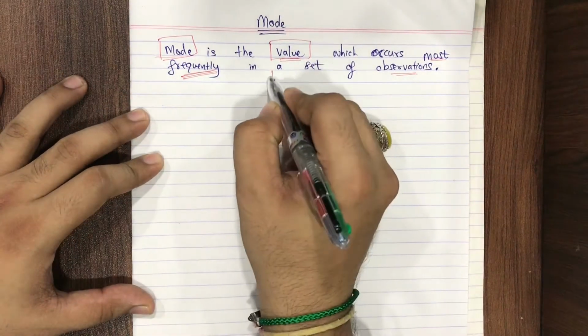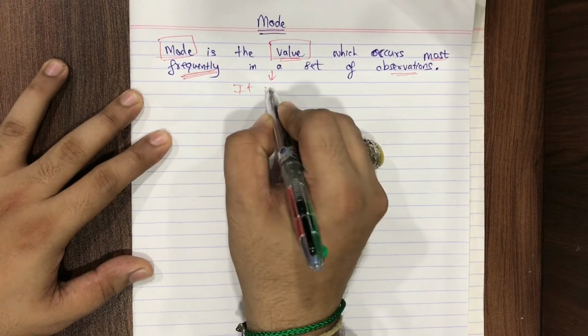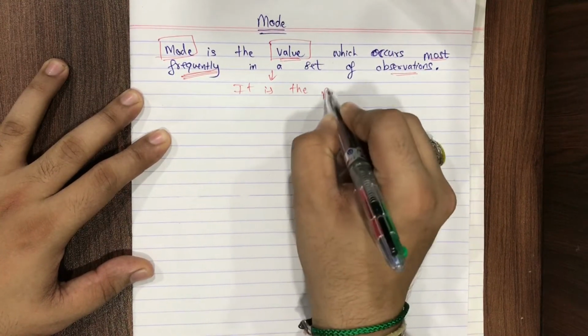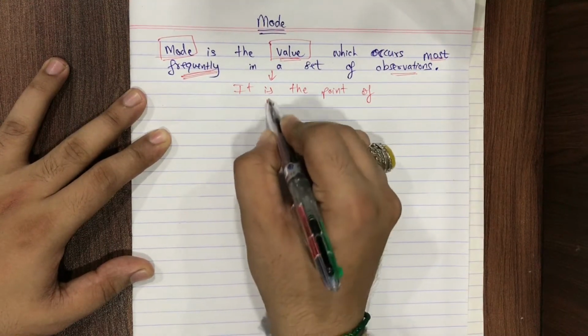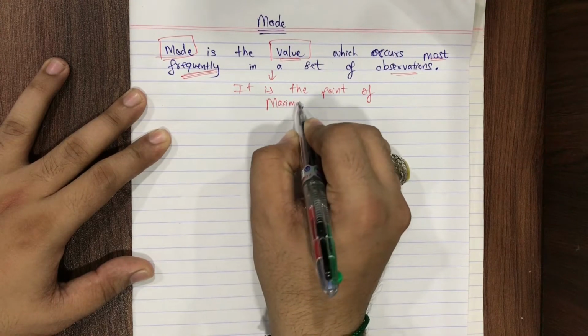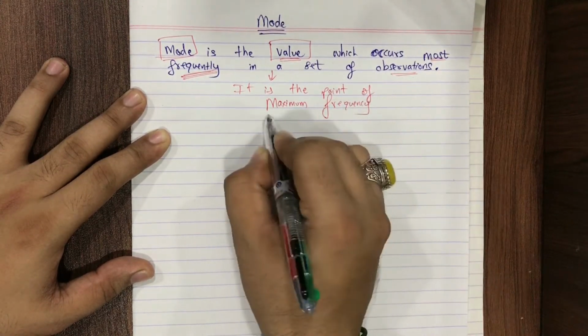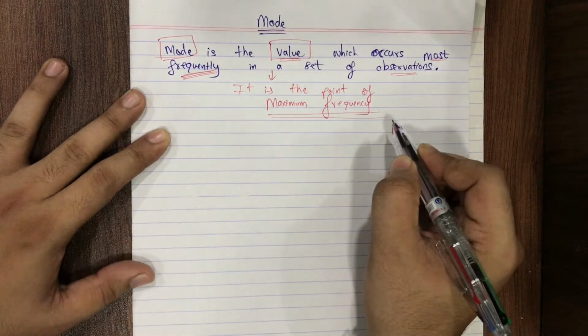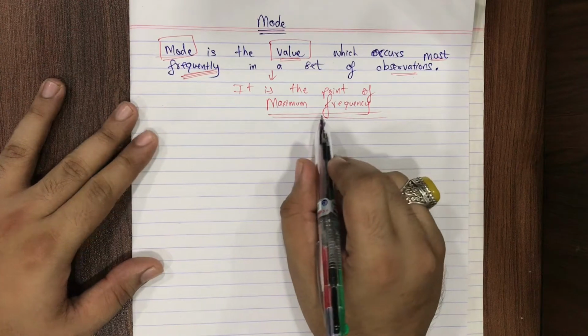In other words, I can also say it is the point of maximum frequency. So any point you find with the maximum frequency is called the mode.